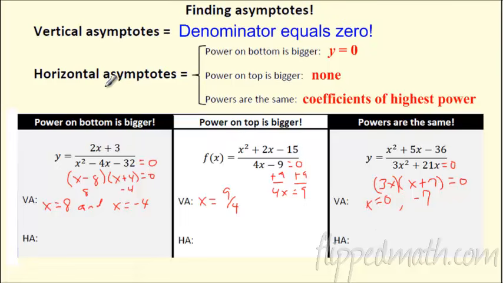Awesome. So how in the world am I going to tell horizontal asymptotes? That's vertical asymptotes. That's great. How do I do horizontal? Well, it's a list of rules, and I'll kind of explain why they work. But really, we just got to remember a couple different things. We've got fractions. That's what rational functions are. If the power on the bottom is bigger, so we're talking about the degree here, this is x squared versus an x to the 1. If the bottom is bigger, you get a horizontal asymptote of y equals 0.